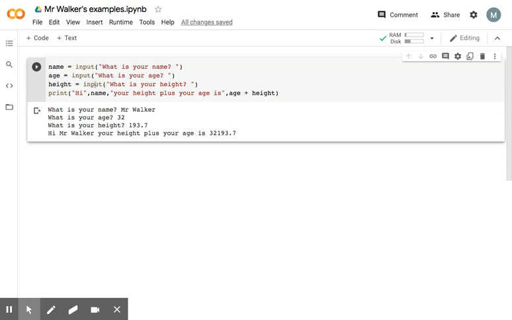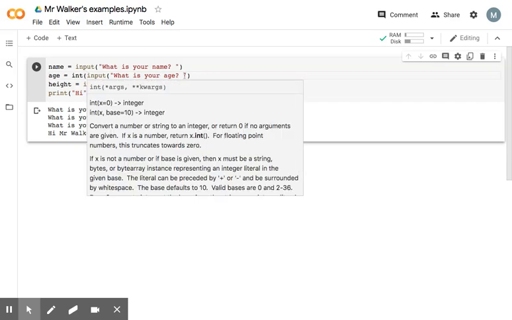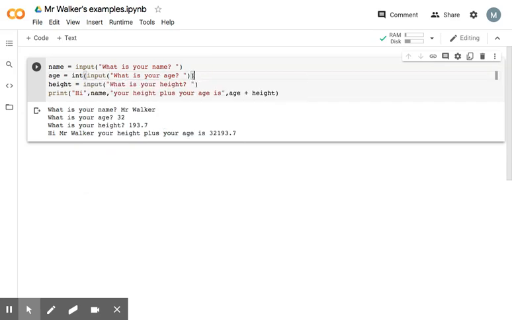We've just run the program. Now, the little foible of Python is that if you don't tell it otherwise, when you get input, it just assumes it's a string. Okay, so a string is letters essentially, and we want these to be numbers. So here, where we say age equals input, we're going to say int for integer, and we're going to open a set of brackets, and we're going to close a second set of brackets at the end.